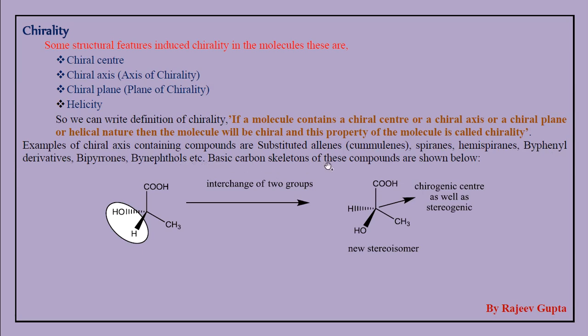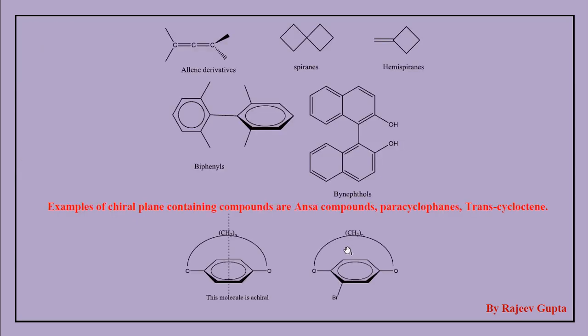We can observe these compounds on the basis of carbon skeleton. So in the next slide we see that all these compounds have a chiral axis.